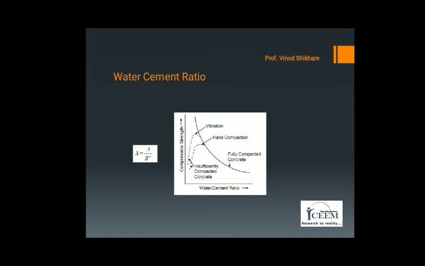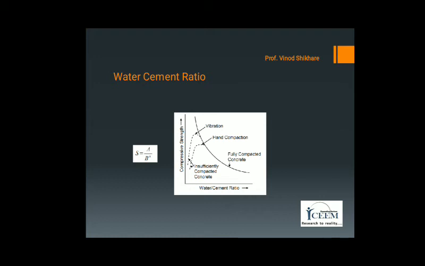A typical plot of this equation is given in the graph. It can be observed from the graph, strength of concrete is inversely proportional to water cement ratio. That means low water cement ratio gives higher strength, and higher water cement ratio gives lower strength.